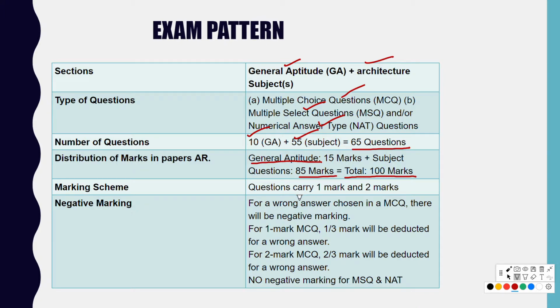Marking scheme: you'll have 1 mark questions and 2 mark questions both. There will be negative marking in the GATE exam. For every wrong answer chosen in an MCQ, you'll have a negative marking. For a 1 mark MCQ, if you answer wrong, there will be a deduction of 1 by 3 marks, that is 0.33 marks. And if you answer a 2 mark MCQ wrong, there will be a deduction of 0.66 marks. So guys, there will be no negative marking for MSQ and math questions.